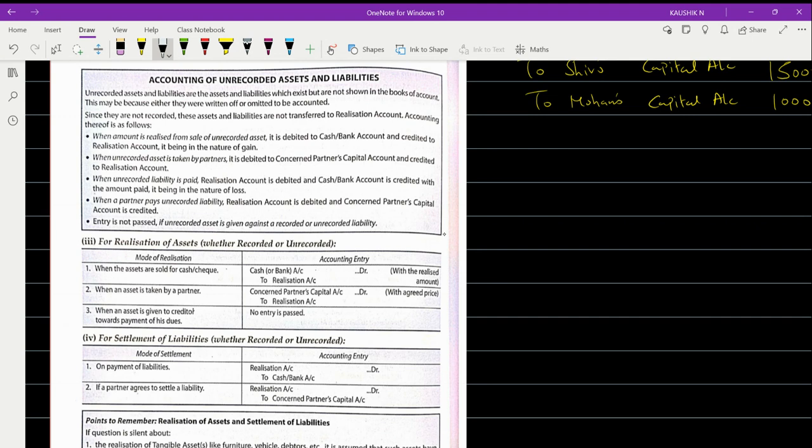Yesterday I told you one case. Example, you have a creditor worth rupees 15,000.